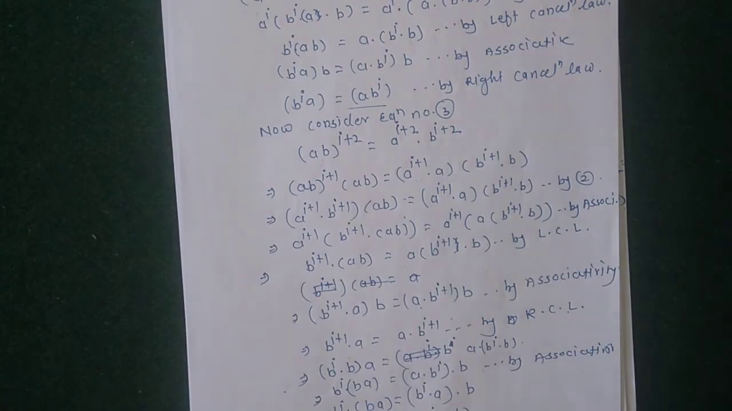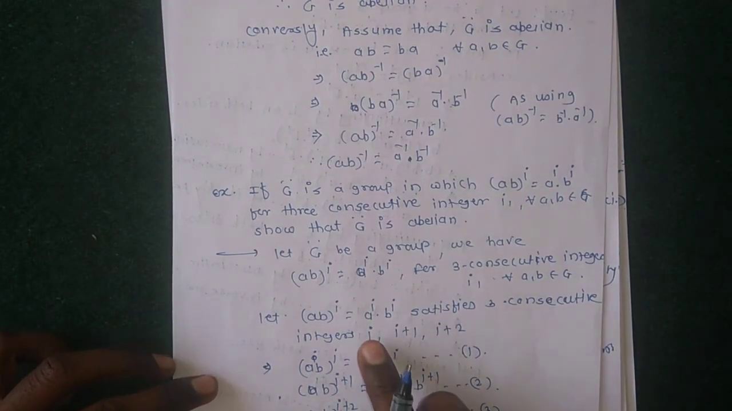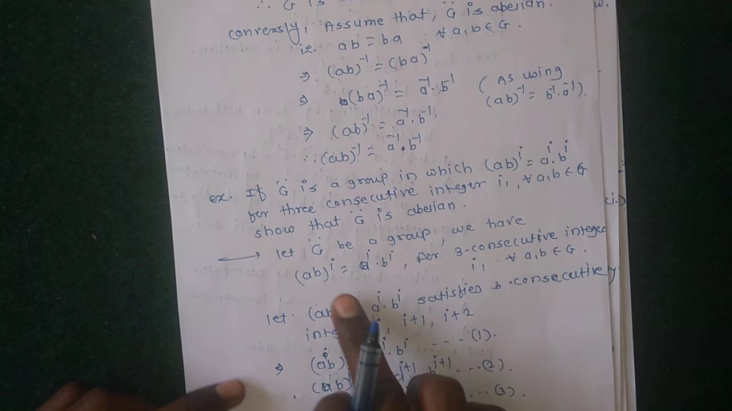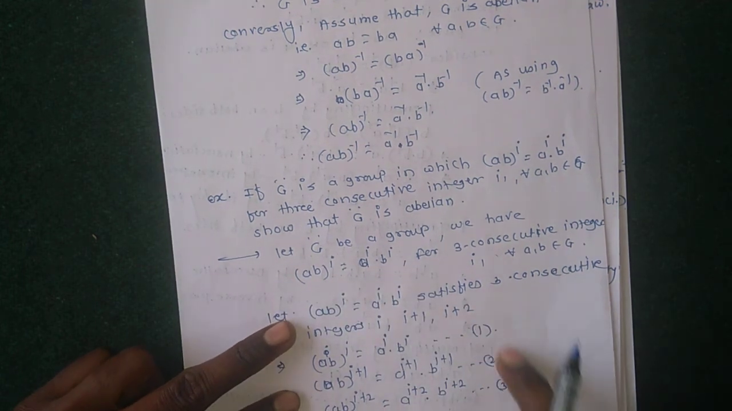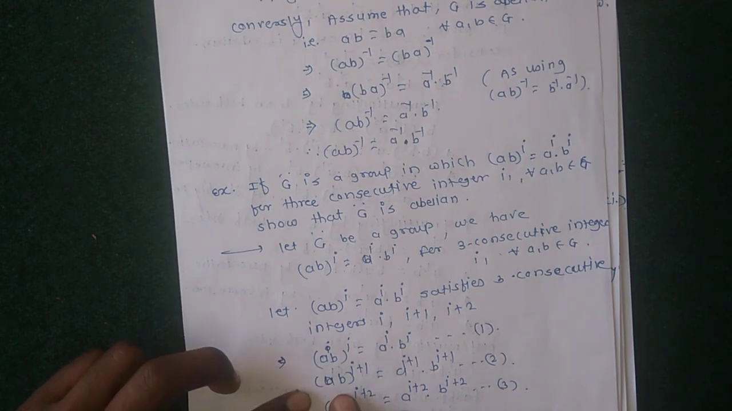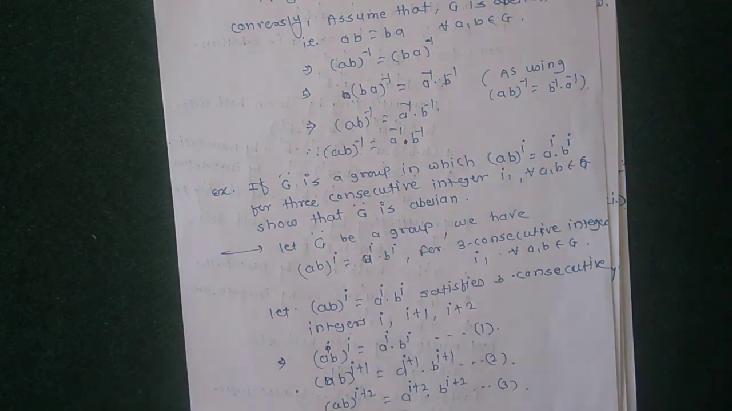How do we prove this? Firstly, consider that three consecutive integers satisfy this property. We get (ab)^i = a^i b^i. These three equations are given, and by using the three equations we get an answer, showing that G is abelian.